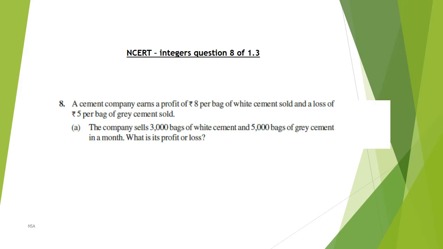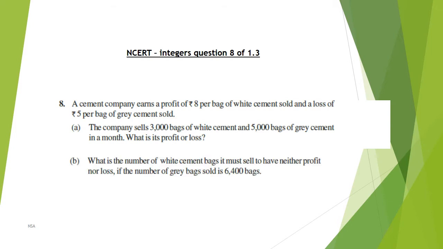Students, now we are studying the integers chapter, question number 8 of exercise 1.3. The question is: a cement company earns a profit of 8 rupees per bag of white cement sold and a loss of 5 rupees per bag of grey cement sold. The company sells 3,000 bags of white cement and 5,000 bags of grey cement in a month. What is its profit or loss?